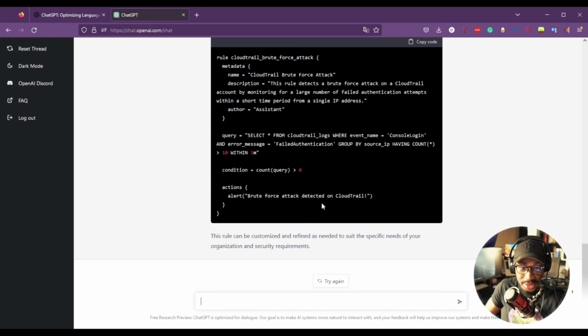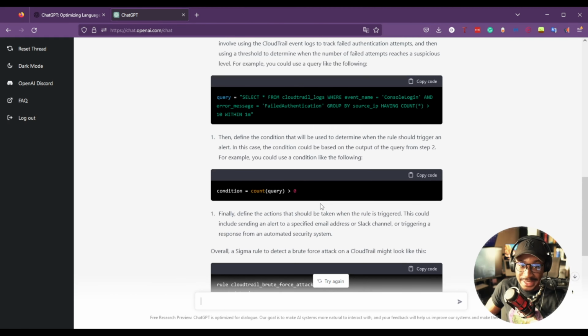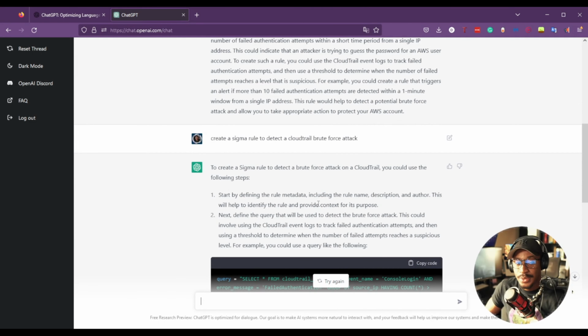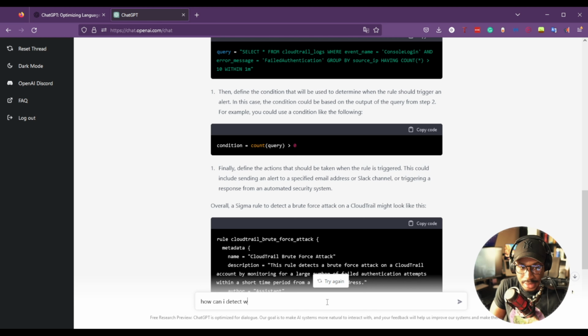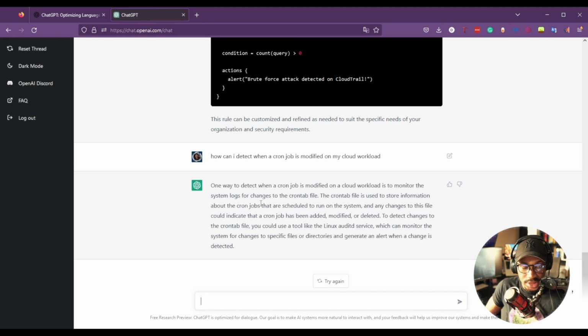That is really good. And as a matter of fact, I wasn't even asking the right question. I was supposed to ask about detecting an AWS console login brute force attack. I was thinking of CloudTrail the whole time, but that is ridiculous. Let's see, how can I detect when a cron job is modified on my cloud workload? So we can monitor system logs for changes.